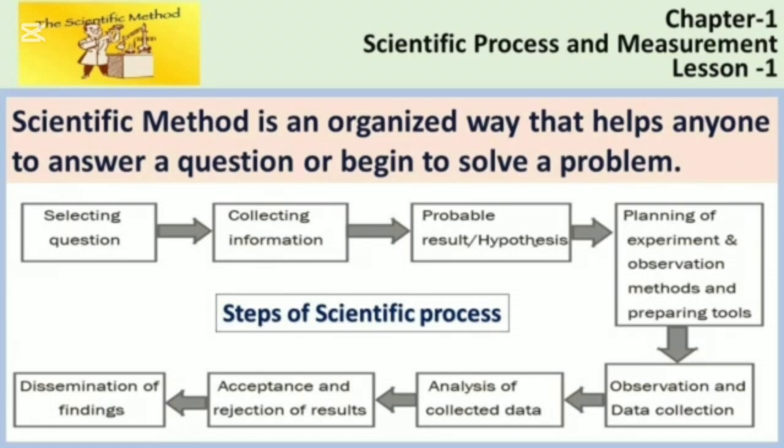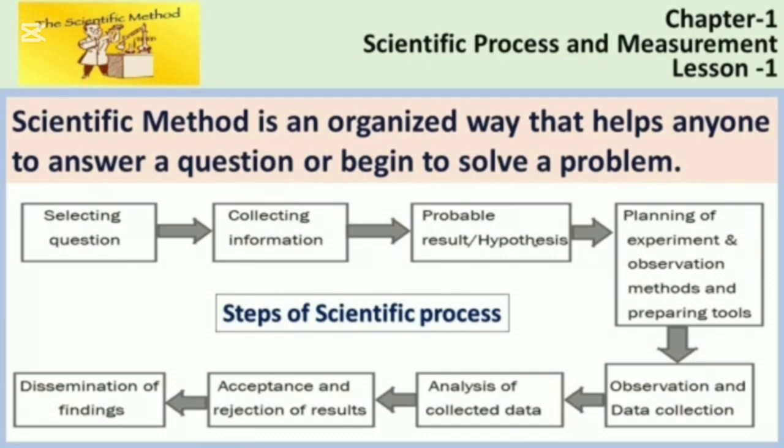So, the scientific method involves a series of steps that are used to investigate a natural occurrence. Here is given the flowchart. To acquire knowledge of science, we need to follow these steps of the scientific process.